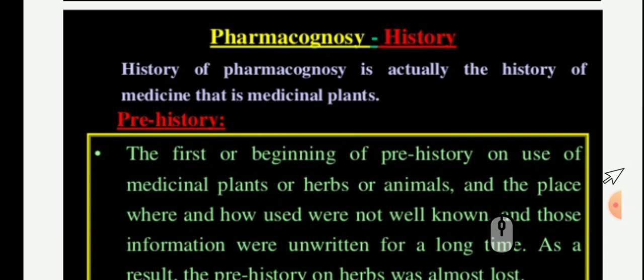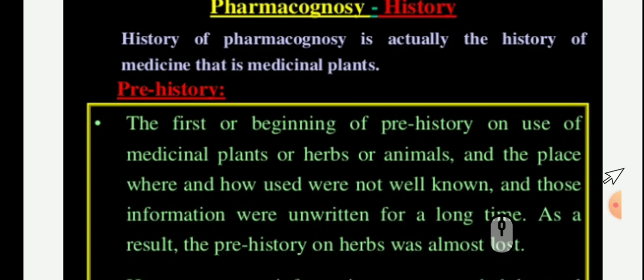In the early periods, ancient primitive man went in search of food and ate at random plants or their parts like tubers, fruits, leaves, etc. If no harmful effects were observed, he considered them edible materials and used them as food.